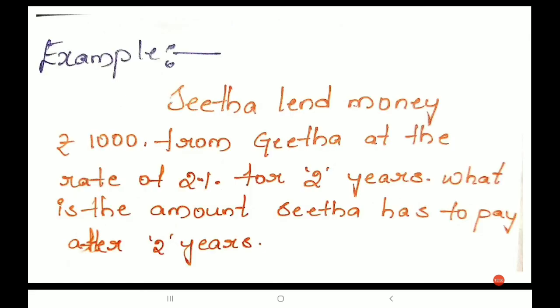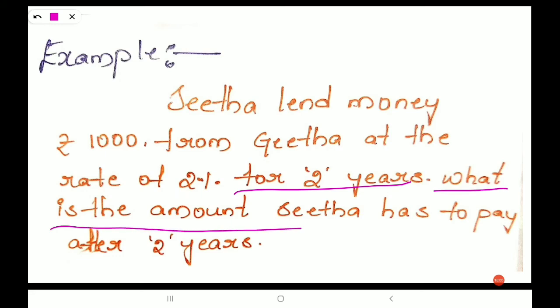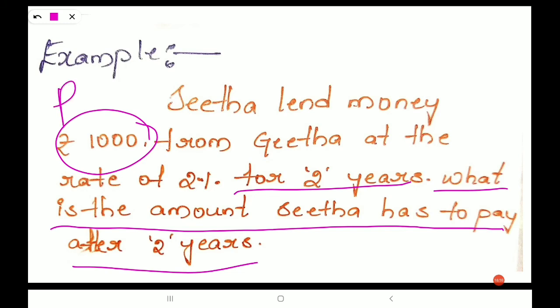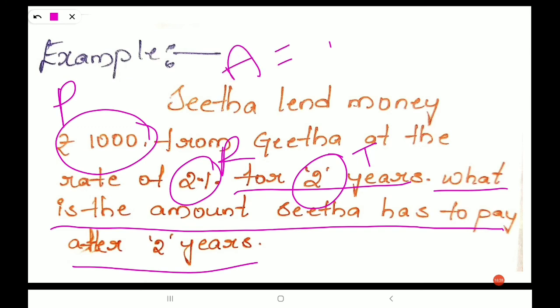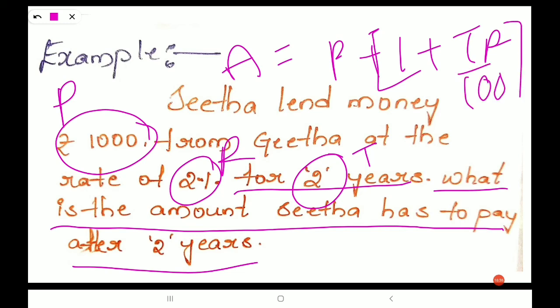Sita lent money 1000 rupees from Geeta at the rate of 2% for 2 years. What is the amount Sita has to pay after 2 years? So given P is 1000 rupees and R is 2%, and time is given after 2 years. What is the formula we have to use here? So we have the formula A is equals to P into 1 plus TR by 100.